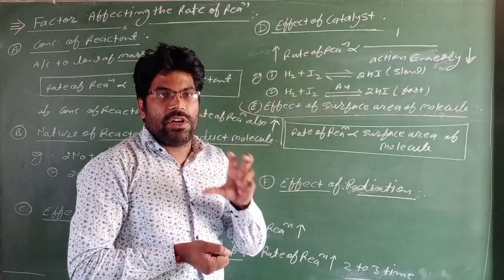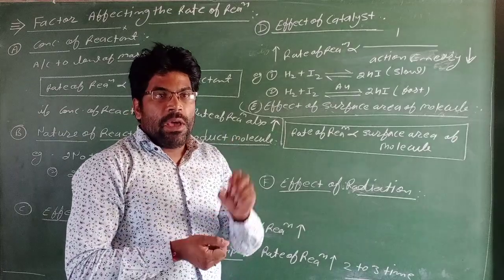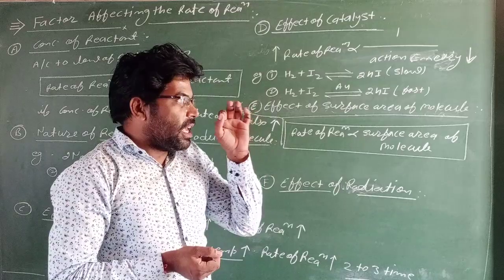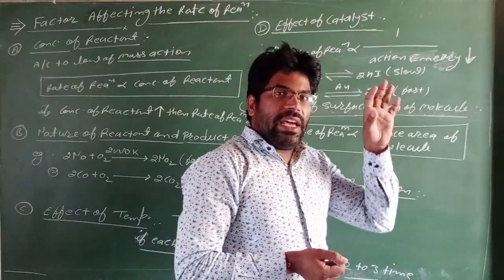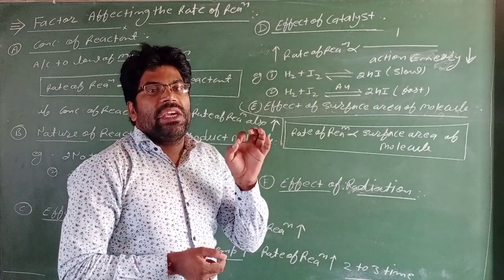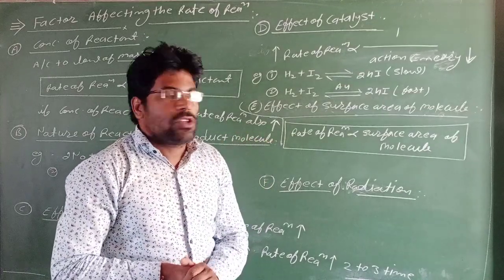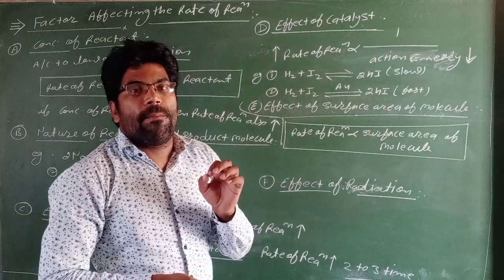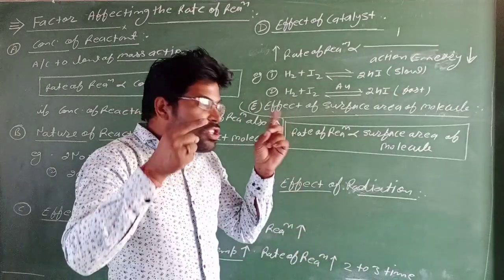Powder solid and crystalline solid. Powder solid has more rate of reaction, because in powder solid the surface area of the molecule is more compared to crystalline solid.